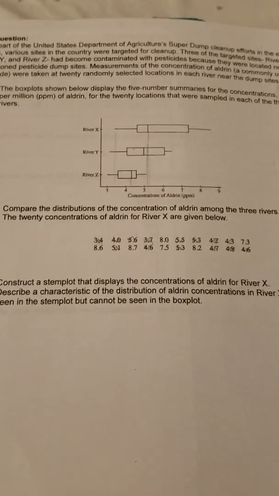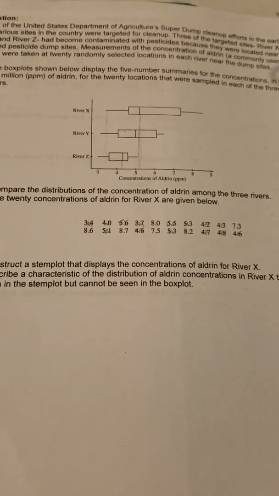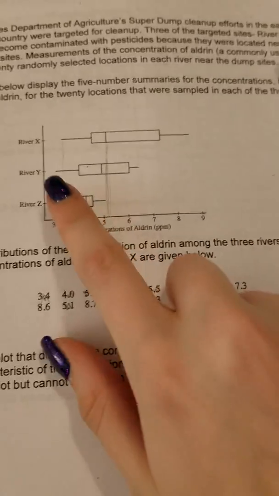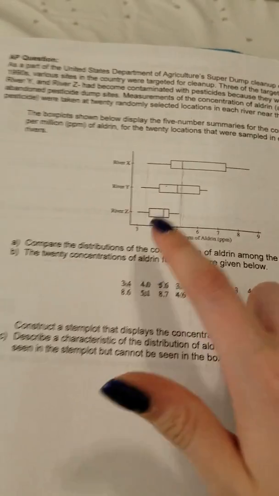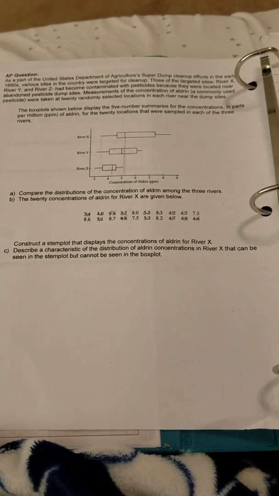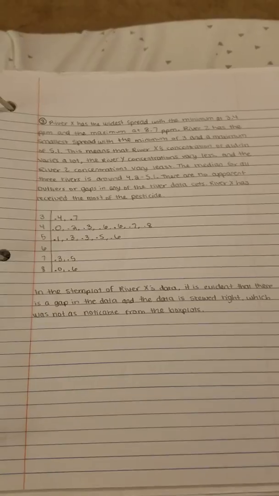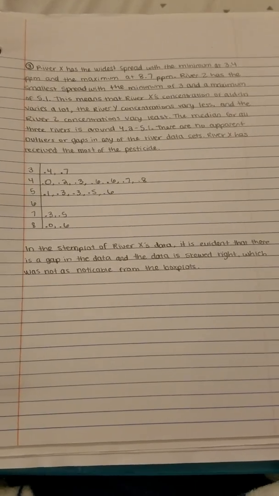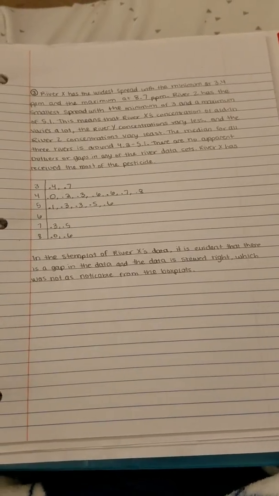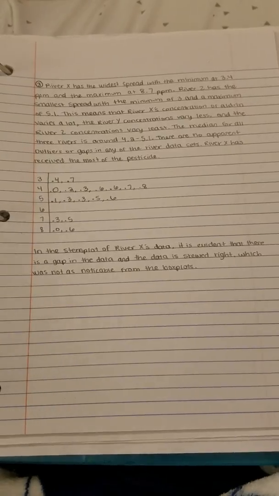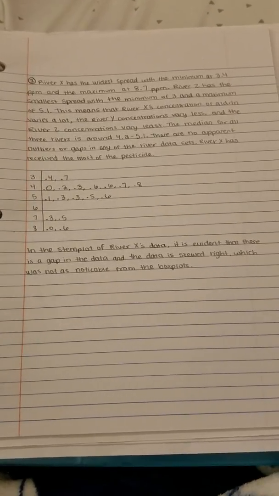So here they have already constructed the box plot for us, and we can see that there is River X, River Y, and River Z. So the first question is asking us to compare the distributions of the concentration among the three rivers. And for that, we can see that River X has the widest spread with the minimum at 3.4 and the maximum at 8.7. River Z has the smallest spread with the minimum of 3 and a maximum of 5.1.